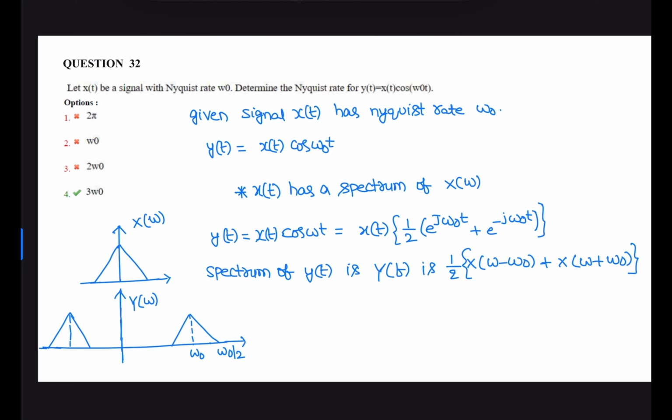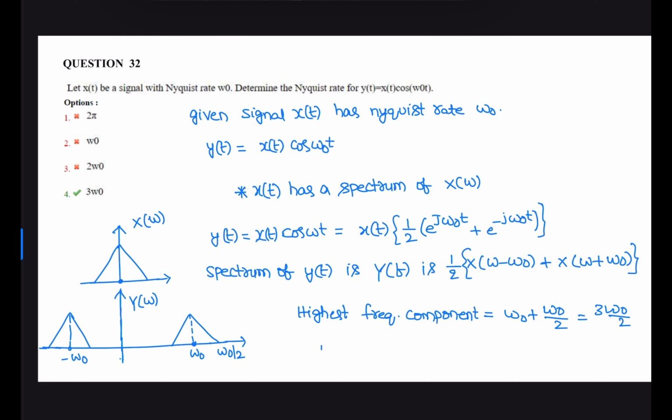The spectrum is shifted by omega naught. Initially the spectrum is centered at 0. Now the spectrum is shifted to plus omega naught and minus omega naught. Now the highest frequency component is omega naught plus omega naught by 2, that is 3 omega naught by 2.